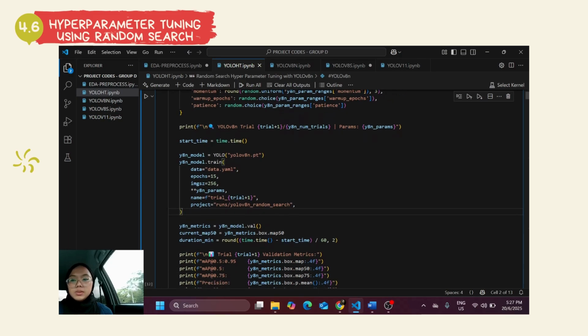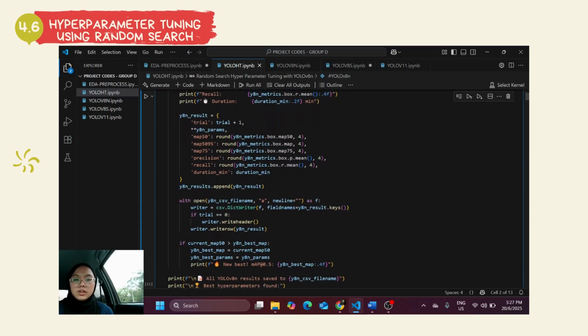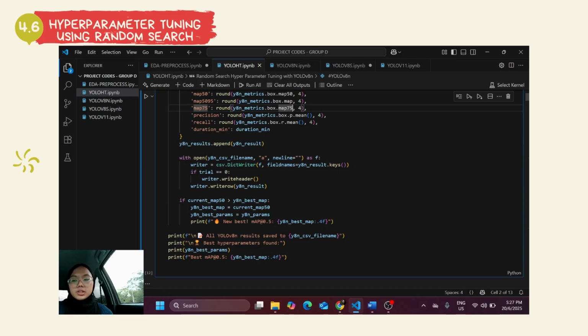After training, it will immediately validate the model using the val function and extract key evaluation metrics such as the MAP values, precision, recall, and training duration. After that, we collect the results in a dictionary and append them to a result list. Each result is also written to a CSV file to keep track of all our trial outcomes. If the current model achieves a higher MAP than the best so far, we update the best score and save the corresponding parameters. After all the trials are complete, we print out the best hyperparameters found and the highest MAP achieved.